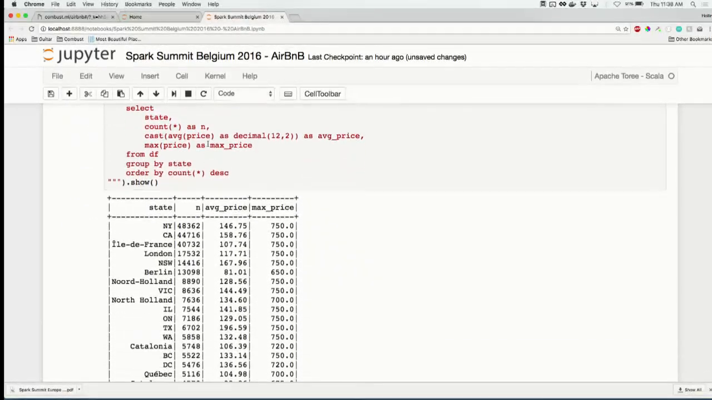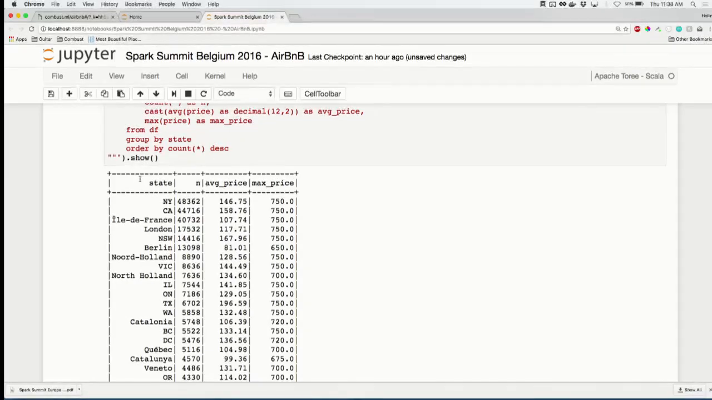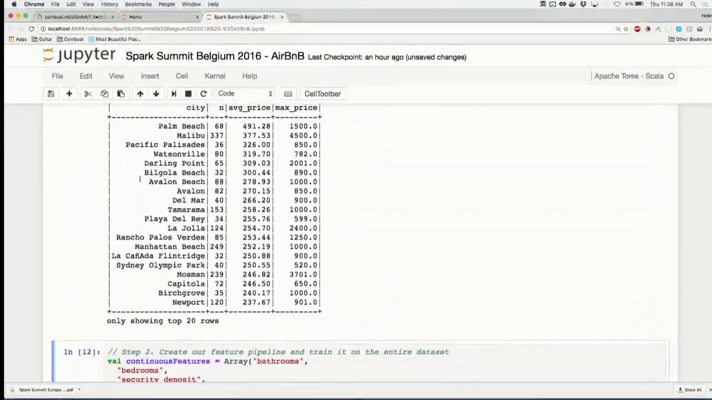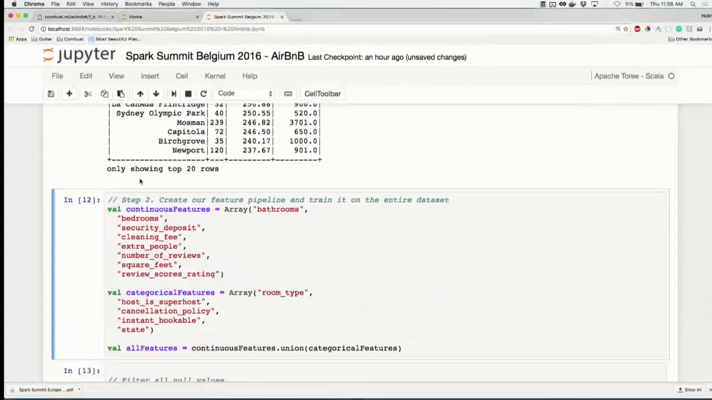So most popular city, well, actually, I guess we did it by state here. Most popular in order, New York, California, Paris. Then the most expensive ones tend to be beach cities. So that sort of makes sense.